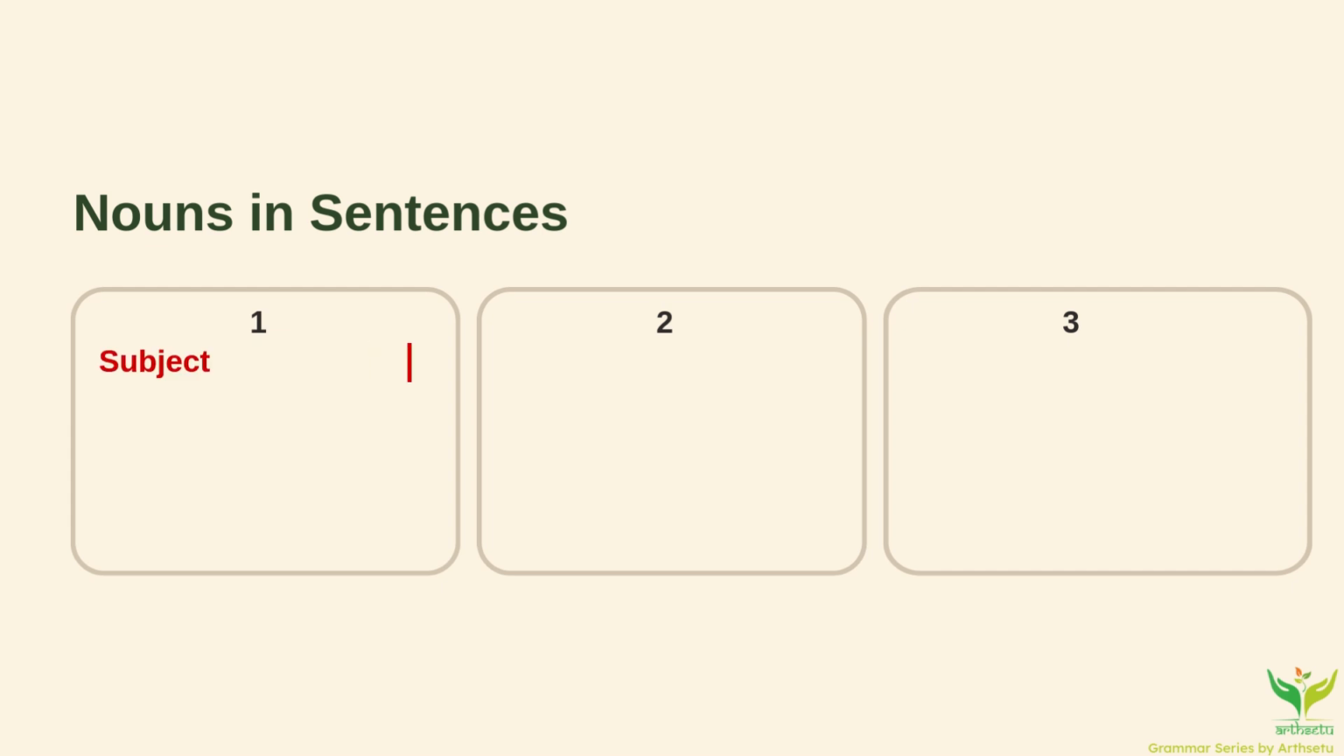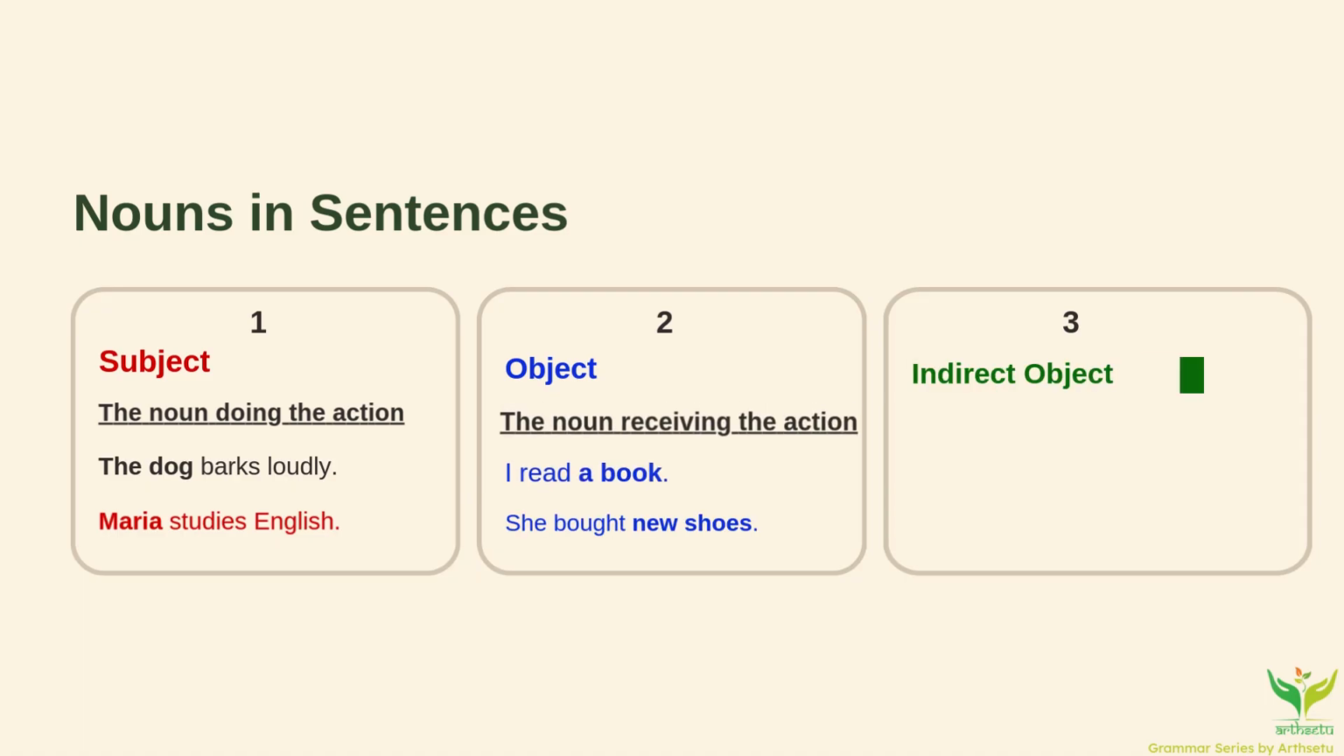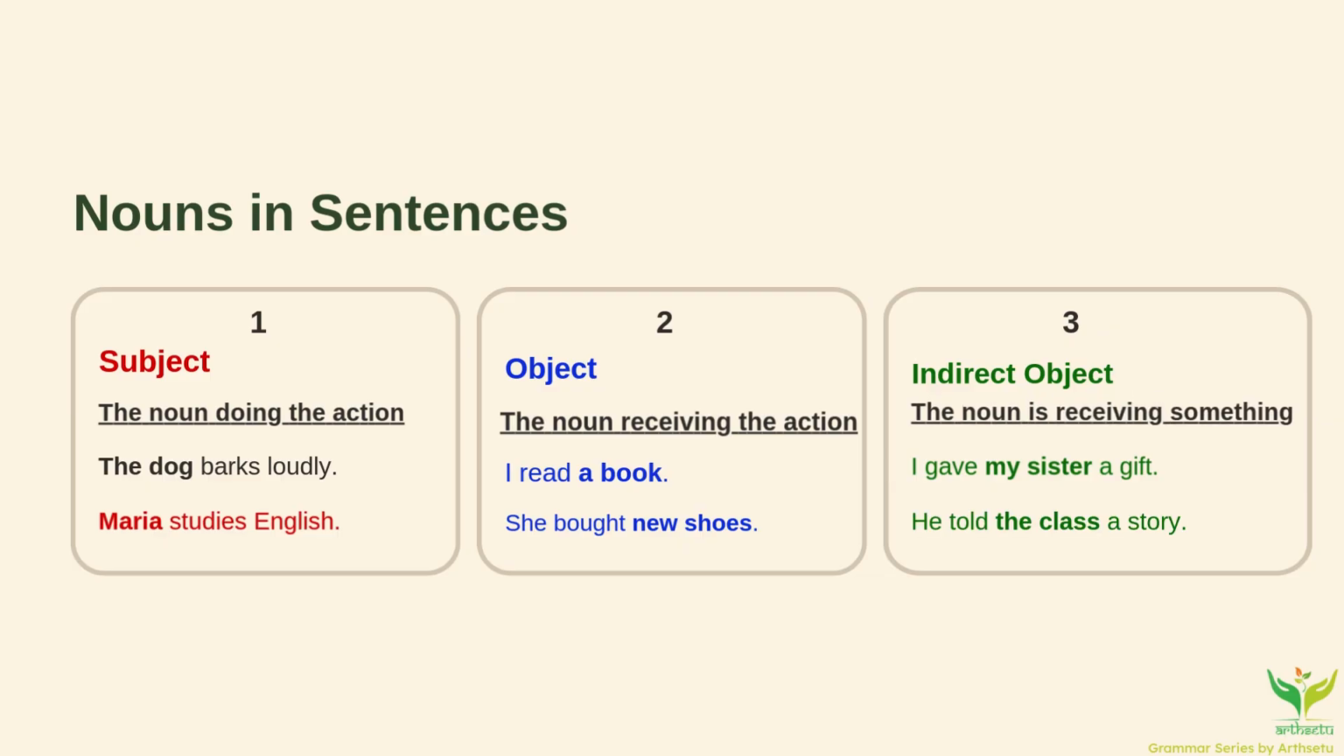Now let's see how nouns actually work in sentences. As a subject: Maria studies English. Maria is doing the action. As an object: I read a book. The book is receiving the action. As an indirect object: I gave my sister a gift. Here, my sister is receiving something. So nouns don't just sit in a dictionary, they play active roles in every sentence you speak.